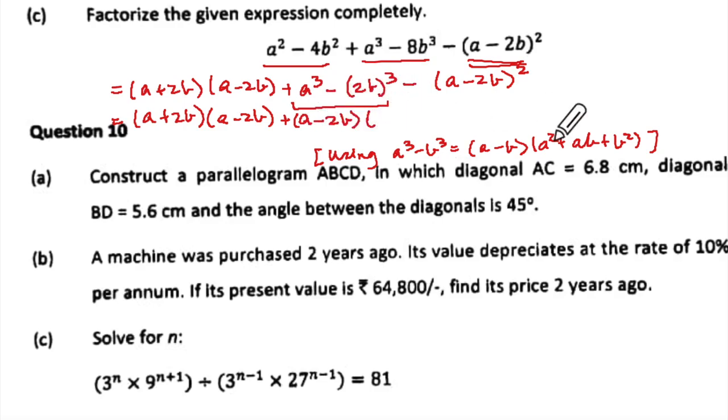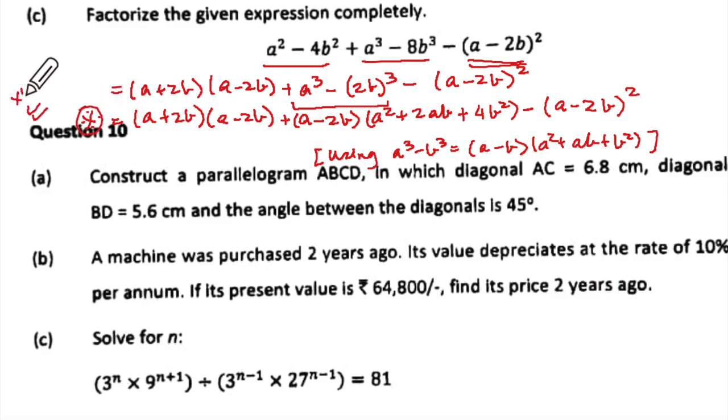The second bracket will be A square plus AB, meaning this into this, plus 2AB, correct? Plus B square, meaning the square of this, which is 4B square, and the minus sign as it is, and this will be A minus 2B whole square. Is it making sense to you? Yes. Now this is the important step over here. So those who got confused, do this step 5 times.